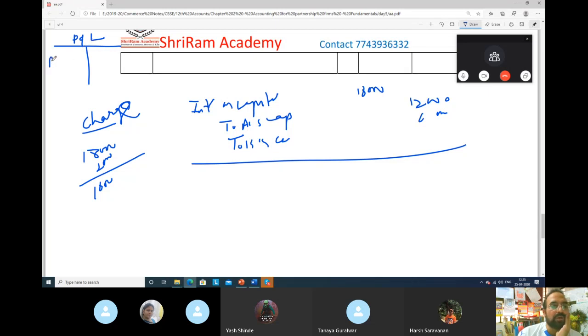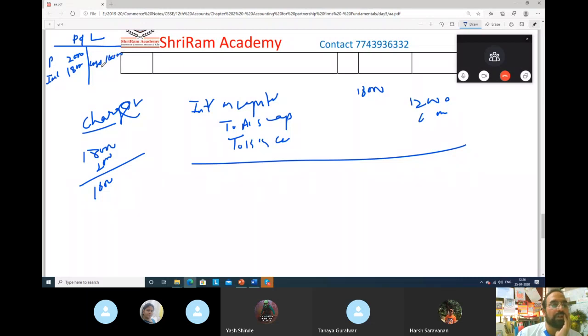You have profit only 2,000 rupees. And now you have to pay interest on capital as a charge, means you have to pay 18,000 rupees. Guys, profit you have only 2,000 and interest you have to pay 18,000. So it will turn out to be a loss. Loss of how much? 16,000.